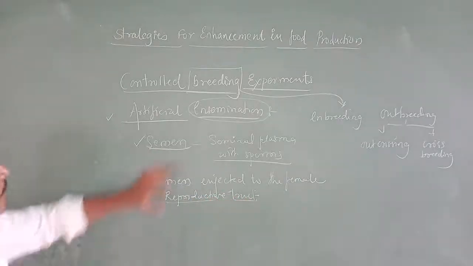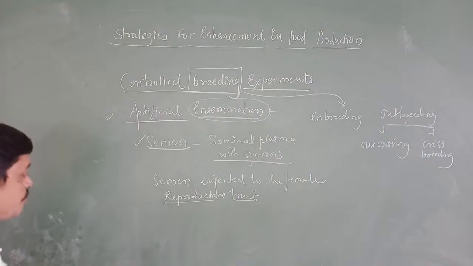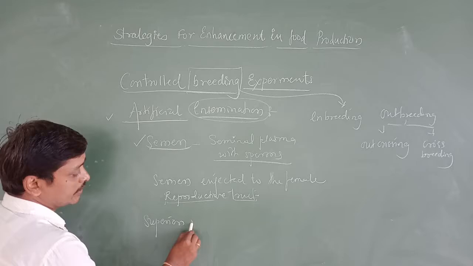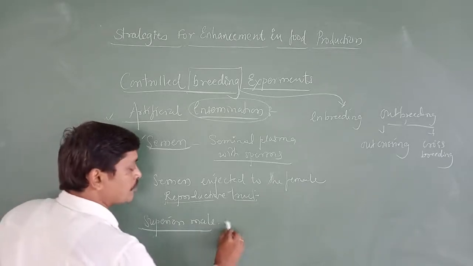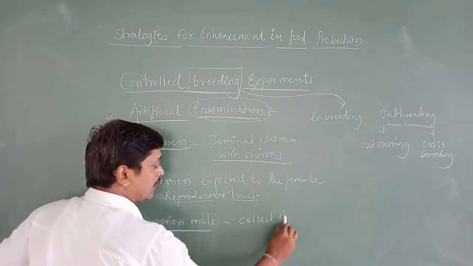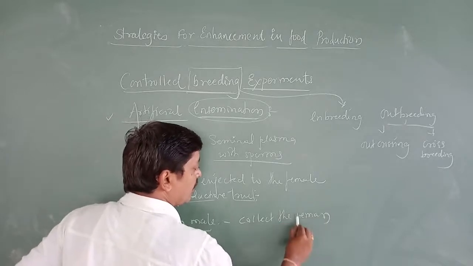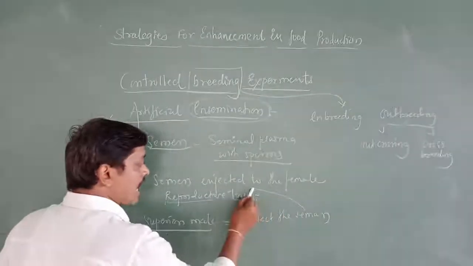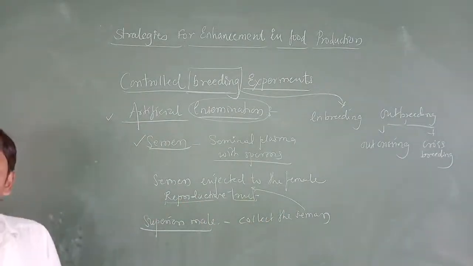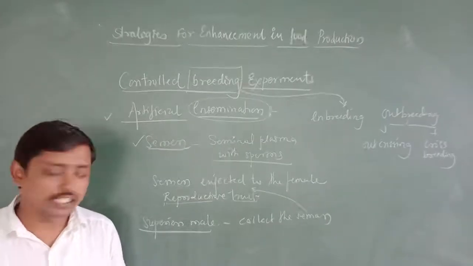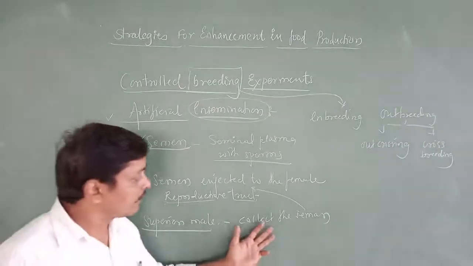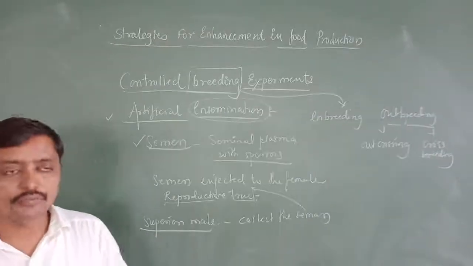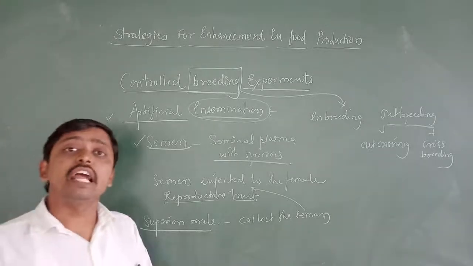In an artificial insemination, what is going to happen? We choose one superior male and collect the semen. Then these semens are introduced into the female reproductive tract. Understood? When you collect the semen, you can immediately introduce it into the female genital tract, or else you can preserve it.